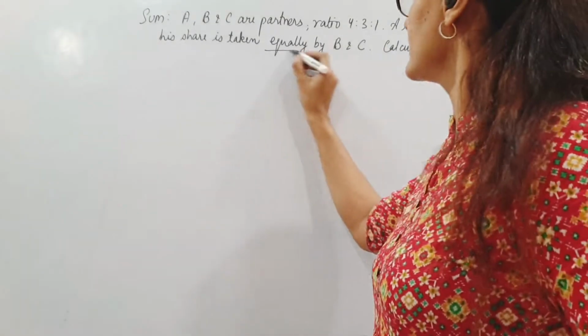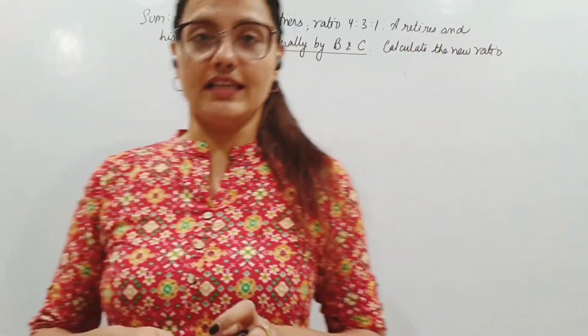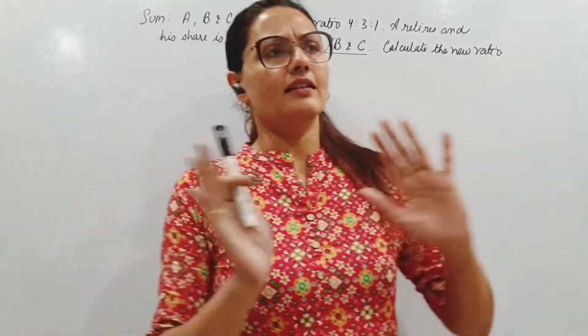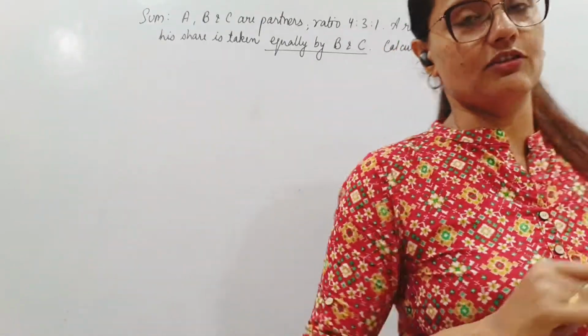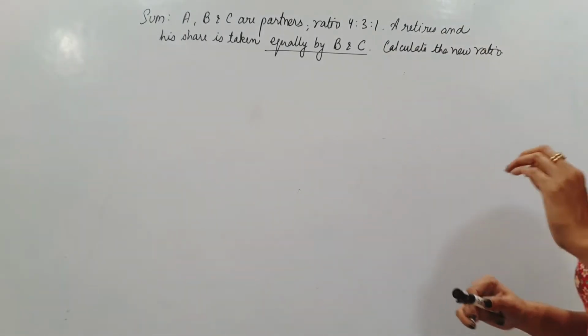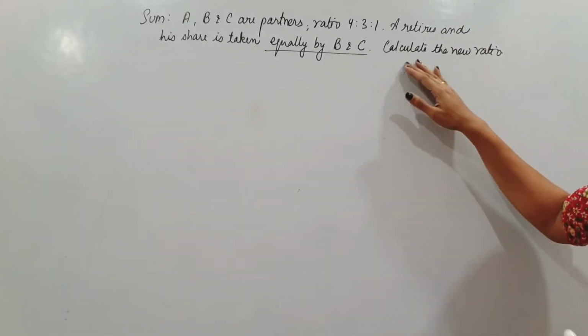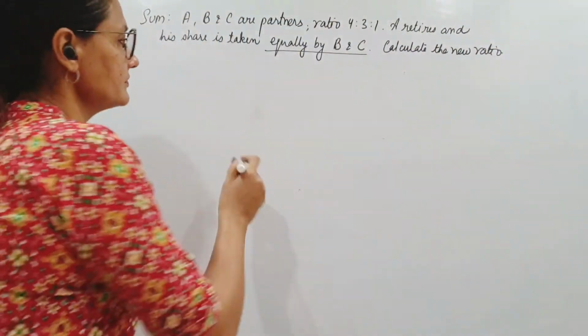Now this itself is giving us the gain ratio. B and C are gaining equally. Whatever was A's share, half was taken by B, half was taken by C. They have gained equally. 1:1 is the gain ratio. Okay. So without even finding or doing any plus minus, we are able to know that. Now calculate the new ratio. What is the new ratio?